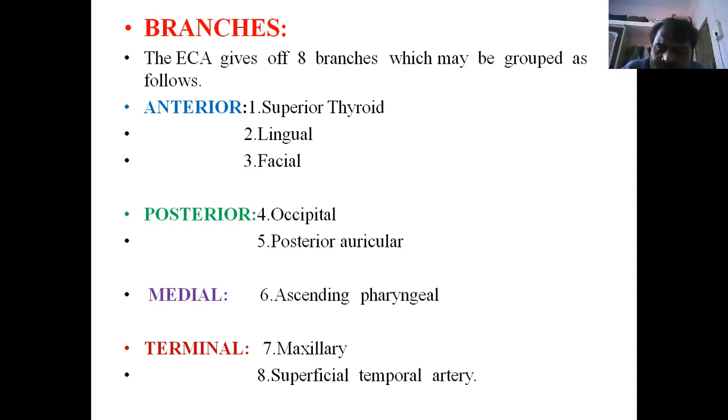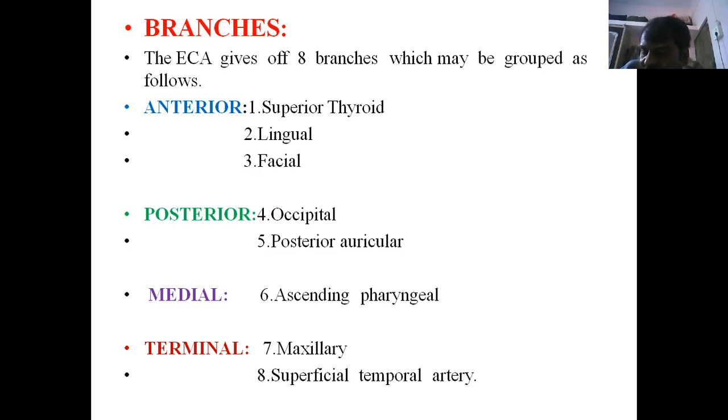It gives three branches, first part, second part, third part, and is going to supply the maxillary region. In detail, we can show. Next is the superficial temporal branch, which is going to supply the temporal region, the temporalis muscle. We can also palpate it, taking the pulsation.